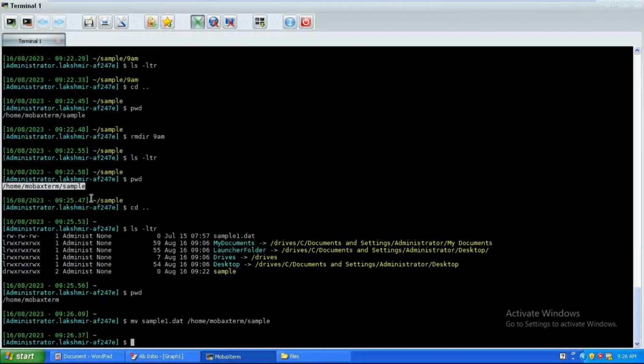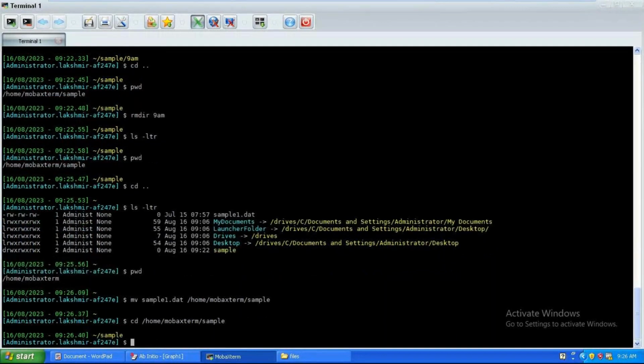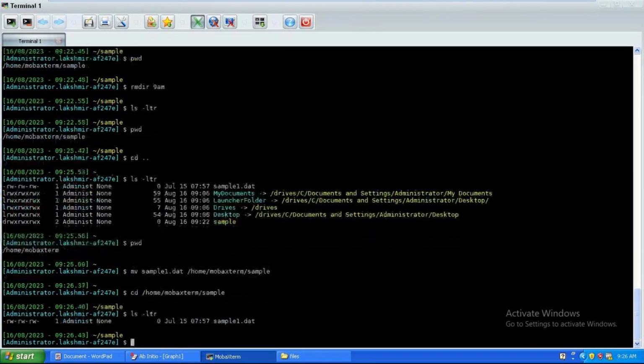So now same way, ls space hyphen ltr, you can see the same sample1.dat, when it was created on July 15th, with the same naming convention and the same timestamp also, that will be copied. Don't get confused. Sometimes, when you are copying the file from dev to production, the timestamp does not change. Sometimes, I don't say every time. That's why we need to identify whether you copied the latest file or not.